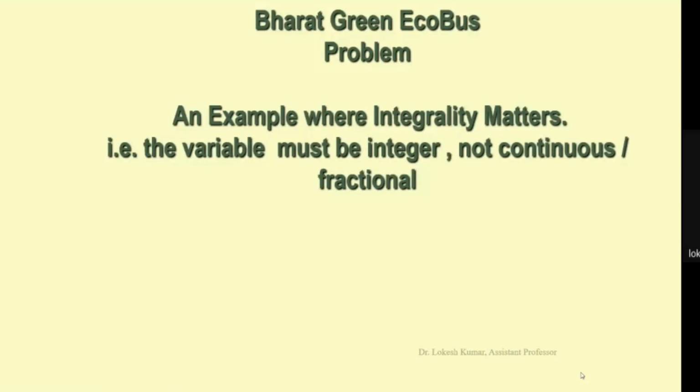We cannot represent 1.5 buses or 1.75 buses or 1.25 buses. So the number of buses must be an integer quantity. This example shows that the integrality property is very desirable here. It means the variable must be an integer quantity. It cannot be continuous or a fractional quantity.